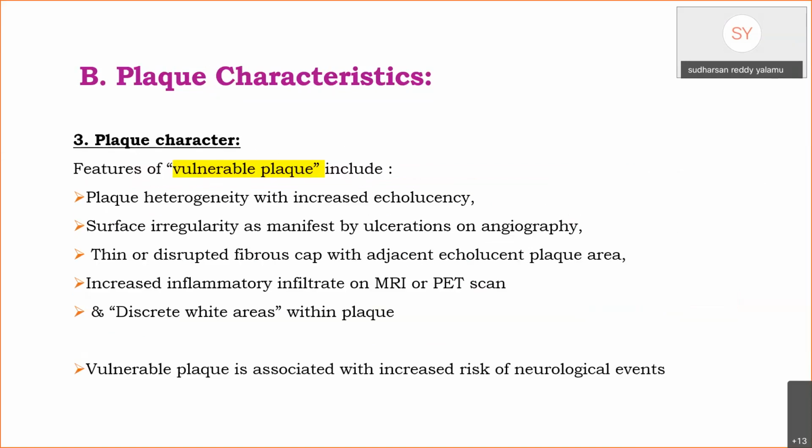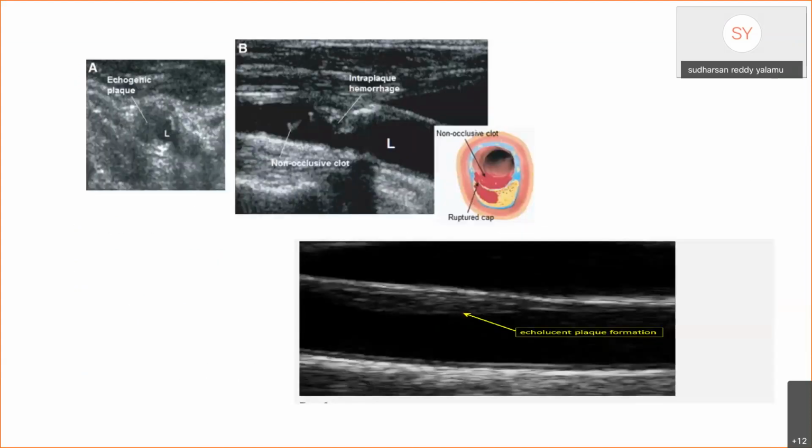Plaque character. Features of vulnerable plaque which are associated with an increased risk of stroke are plaque heterogeneity with increased echolucency, surface irregularity as manifested by ulcerations on angiography, thin or disrupted fibrous cap with adjacent echolucent plaque area, increased inflammatory infiltrate on MRI or PET scan, and discrete white areas within the plaque. This is an image showing echolucent plaque formation and intraplaque hemorrhage.